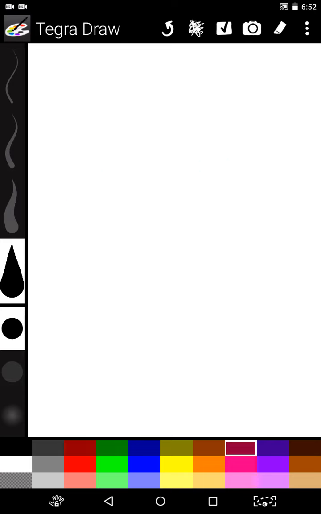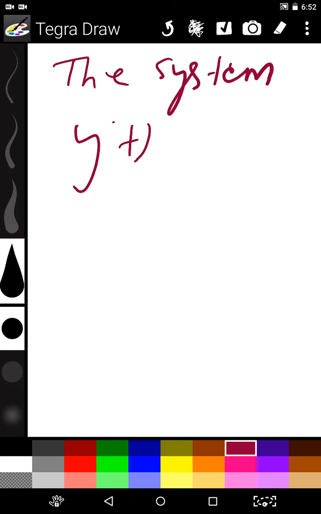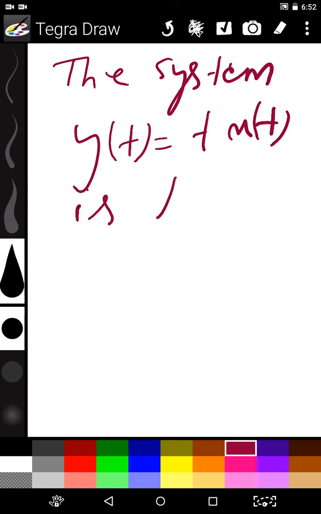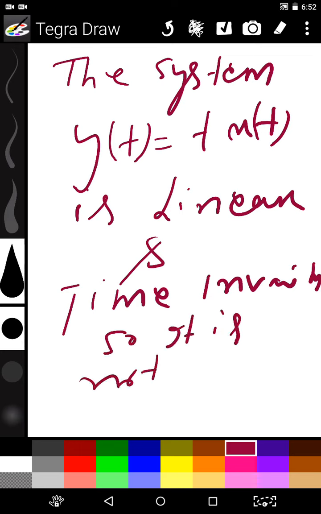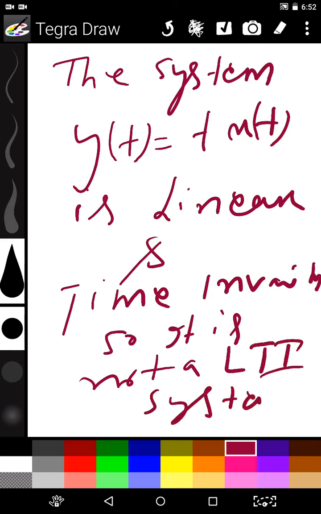From the above two conditions, the system y(t) equal to t into x(t) is linear and time variant. So it is not an LTI system. I think this class is very helpful. Thank you.